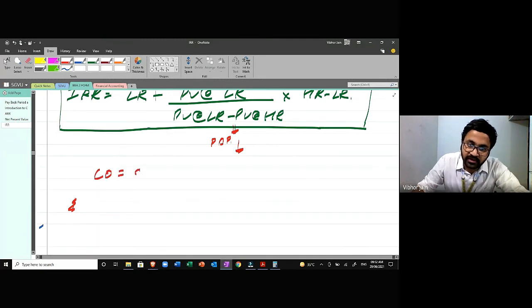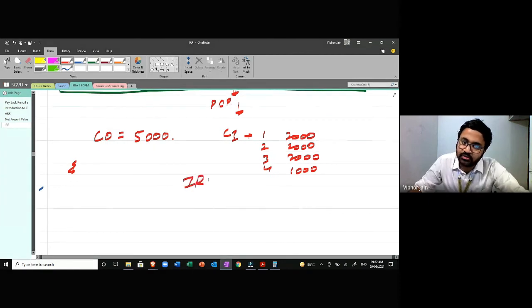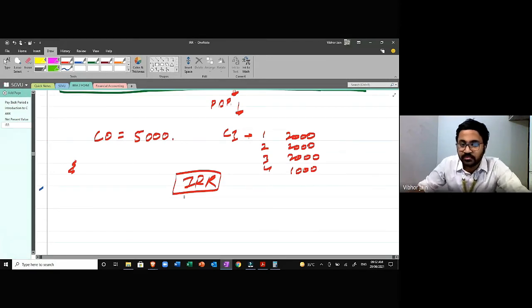Cash outflow is 5,000 and cash inflow is like this: years 1, 2, 3, 4, with 2000, 2000, 2000, and 1000. Okay. Now, what do you do in IRR? Don't look at the formula. Don't be intimidated by the formula, such a huge formula, we don't know how to do it. It's very easy.